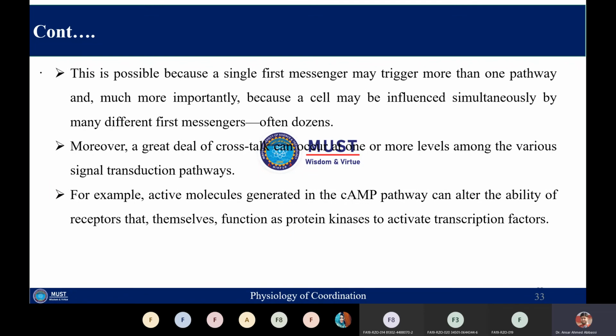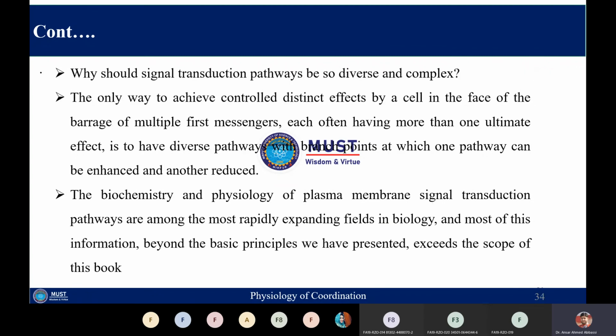Often dozens of messengers may stimulate a single receptor, and so various signal transduction pathways can be active simultaneously. Active molecules generated in the cyclic AMP pathway can alter the ability of receptors, which behave as protein kinases, to activate transcription factors. So the signal transduction pathway is diverse and complex.